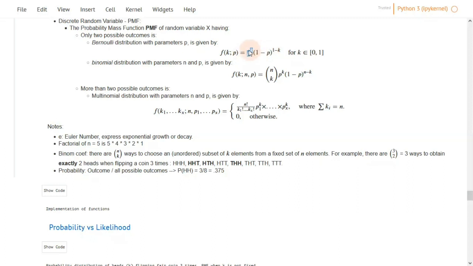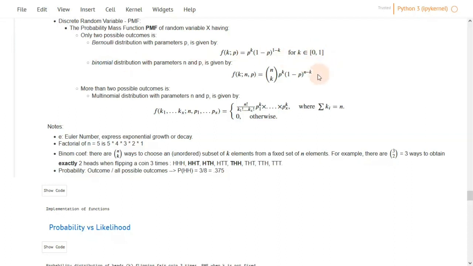The PMF of 0 would be equal to 0.2 to the power of 0, and anything to the power of 0 gives 1, so 0.2 to the power of 0 evaluates to 1, multiplied by 1 minus P, which is 0.8, because P is 0.2, the probability of success, and 1 minus P is 0.8. 0.8 to the power of 1 is actually 0.8, so it is 0.8 multiplied by 1, which is 0.8, which is the probability of non-smoker.